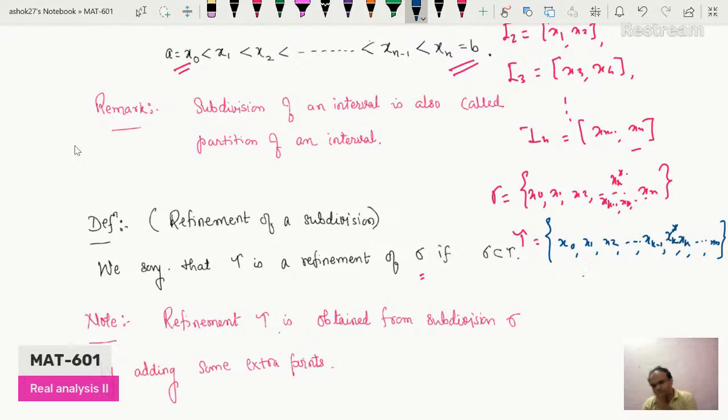So tau contains n plus 2 points, and sigma contains n plus 1 points. So sigma is a subset of tau, and tau contains more points than sigma. So tau will be the refinement of sigma. So this is the definition of refinement.